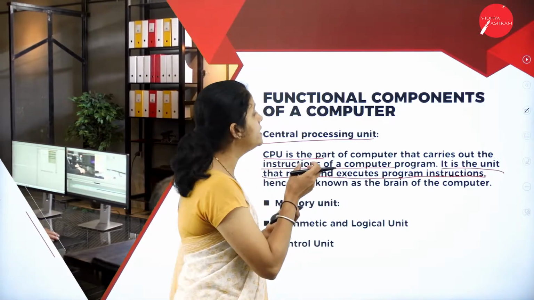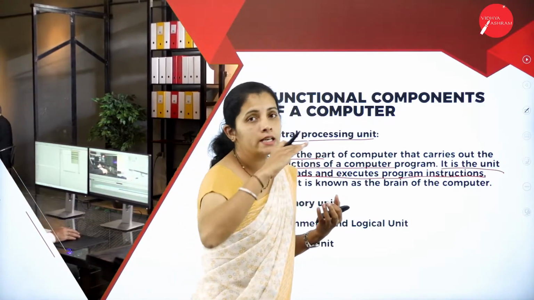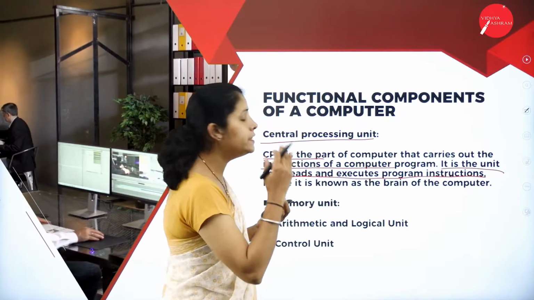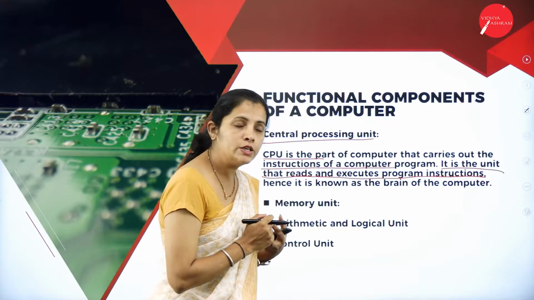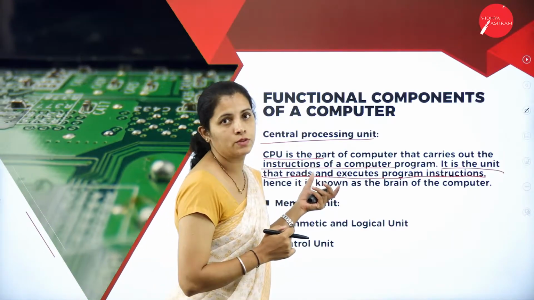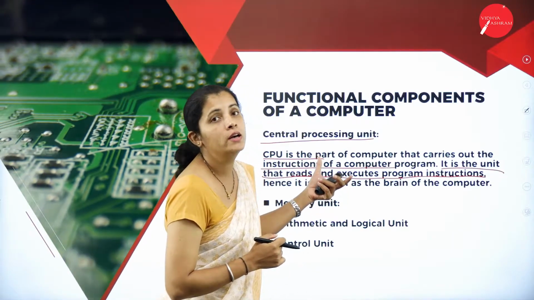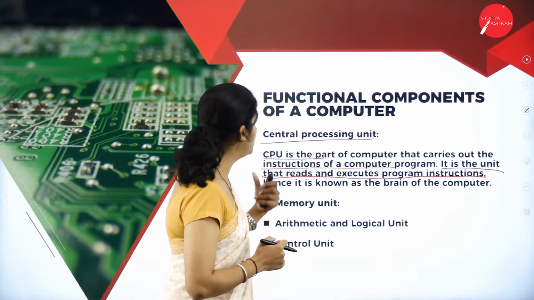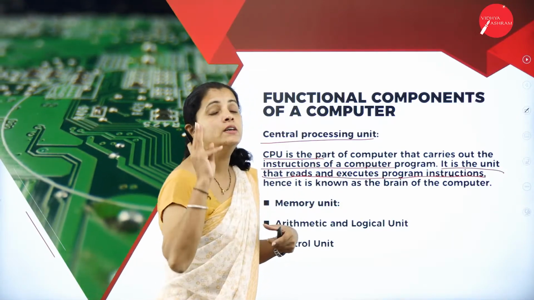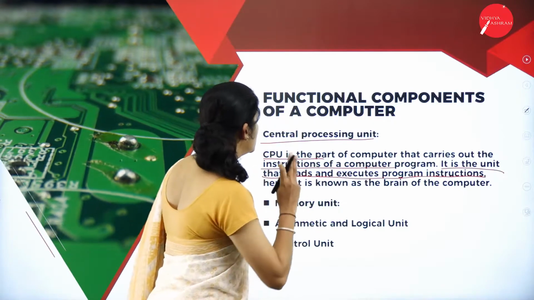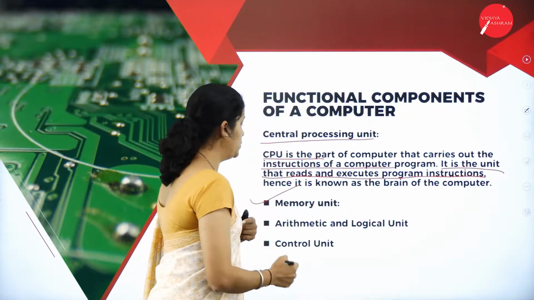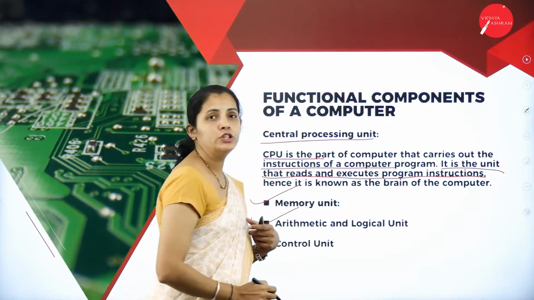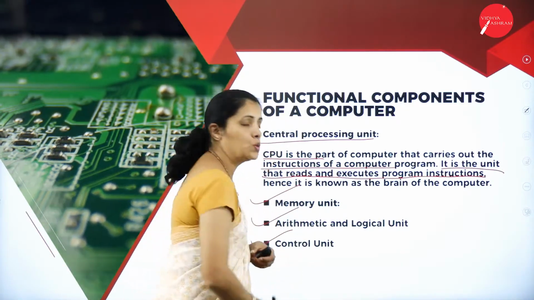That means here the CPU is responsible for reading the instruction. At the same time, it is responsible for executing the instructions. So, it is also called the brain of the computer system. So here the CPU includes three parts, that is memory unit, arithmetic and logic unit and control unit.